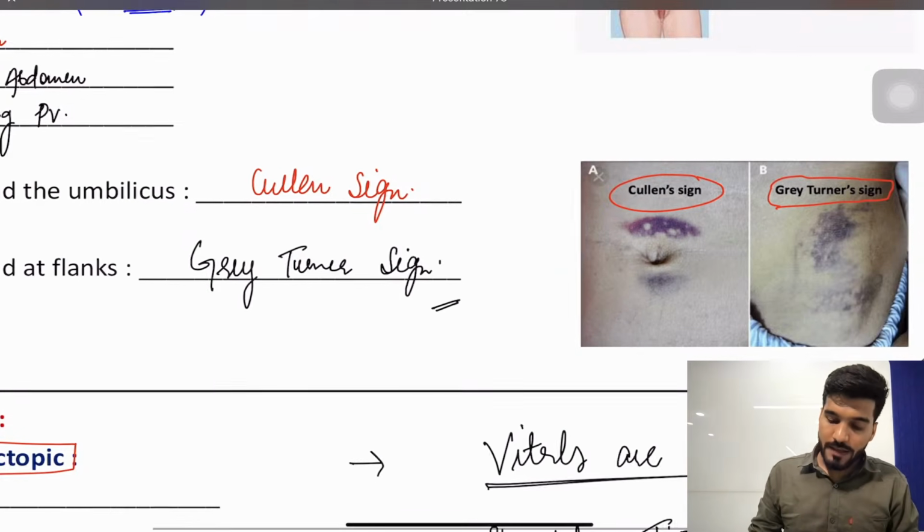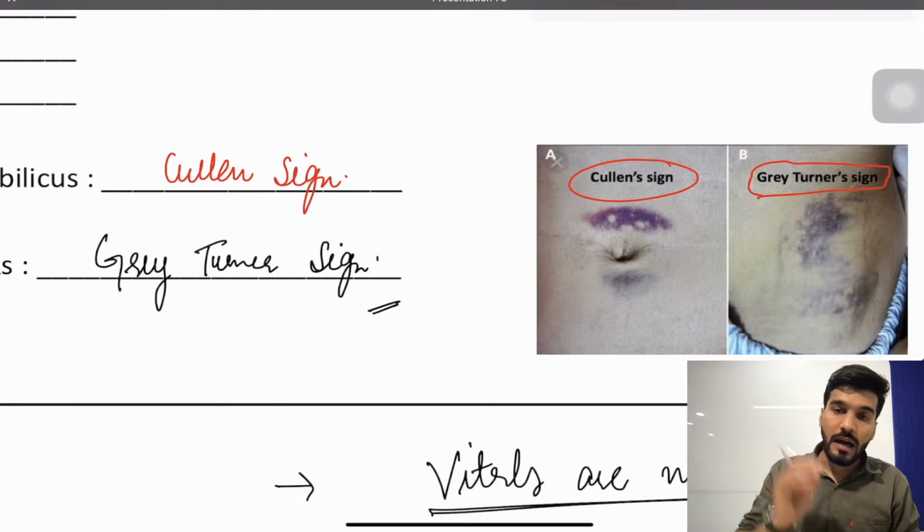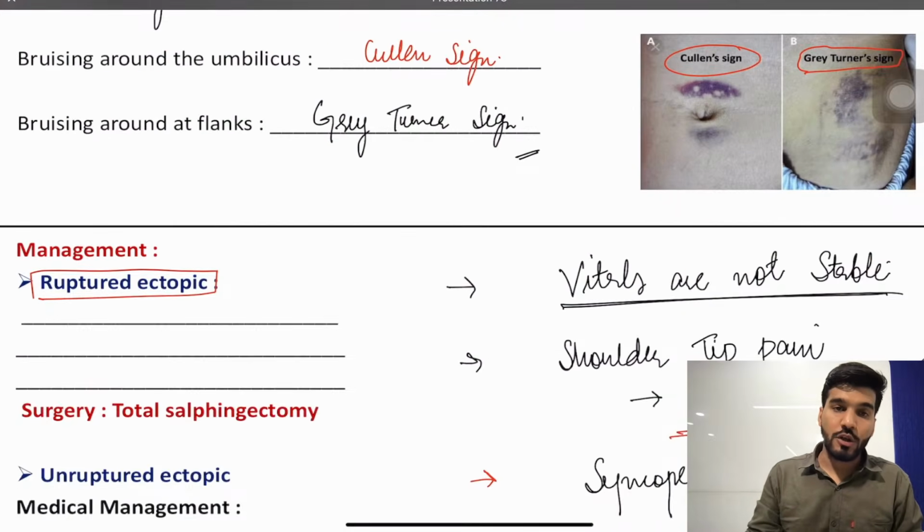So in ectopic pregnancy, there is a hemorrhagic discoloration of the skin around the umbilical area and around the flanks, called Cullen sign and Gray-Turner sign. Number two, if the vitals are unstable, the patient is having shock-like features, a syncopal attack, or Danforth sign, that is a shoulder tip sign, these are the indications of which type of ectopic pregnancy? They are classically features of ruptured ectopic pregnancy.